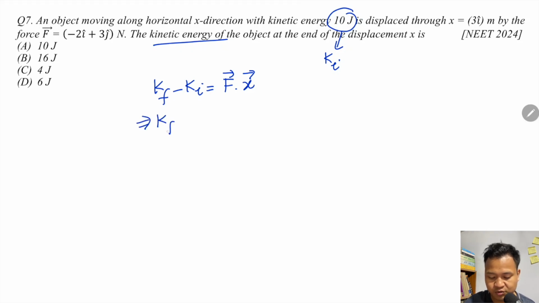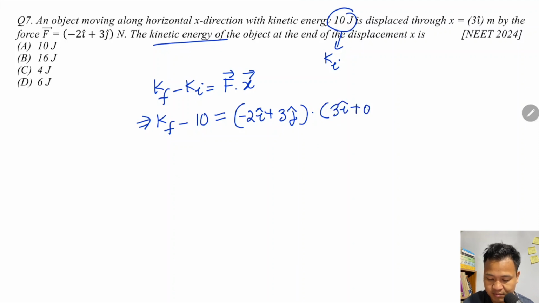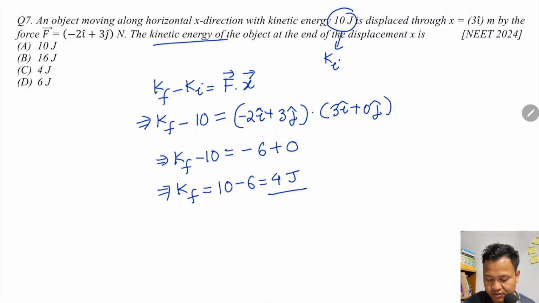From here, they ask for the final kinetic energy; initial is 10 joules. Force is minus 2i cap plus 3j cap, dot displacement 3i cap plus 0j cap. So K final minus 10 equals the dot product. Multiplying, minus 2 into 3 is minus 6, plus 3 into 0 is 0. So K final equals 10 minus 6, which is 4 joules. So the answer is 4 joule.